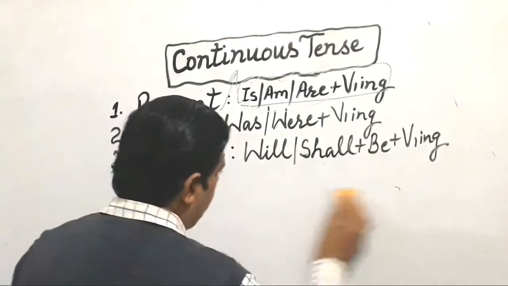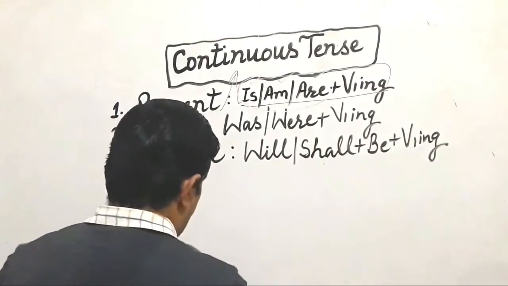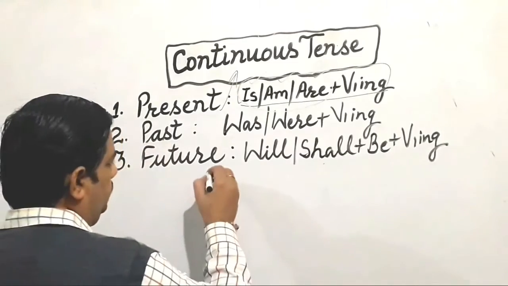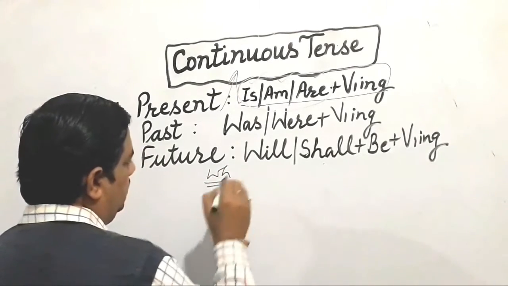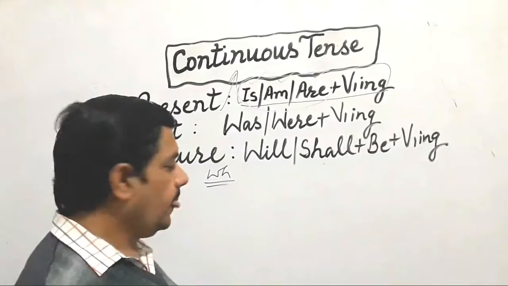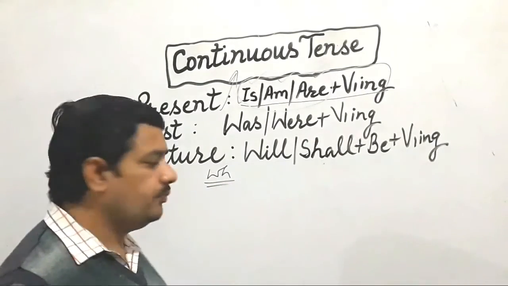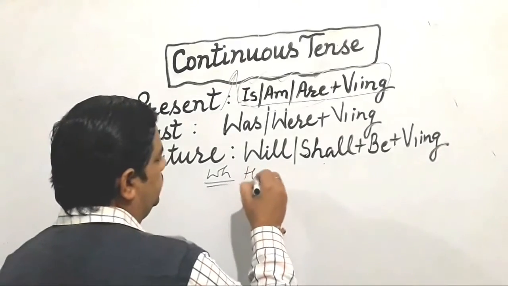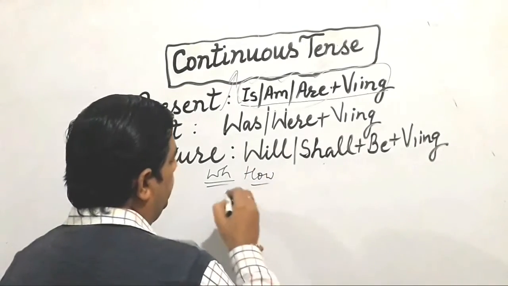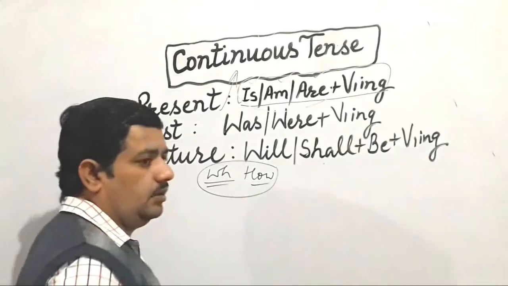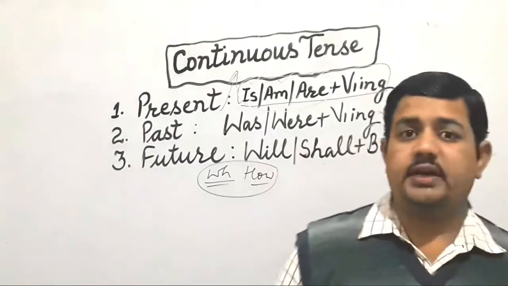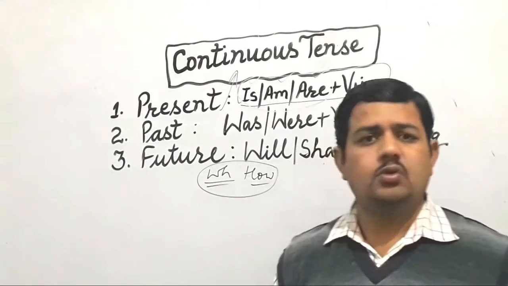Okay. The same structure we can use to frame sentences with WH words as well, the interrogative words. With these also we can use it, like how are you feeling right now? Where are you going? All these sentences.